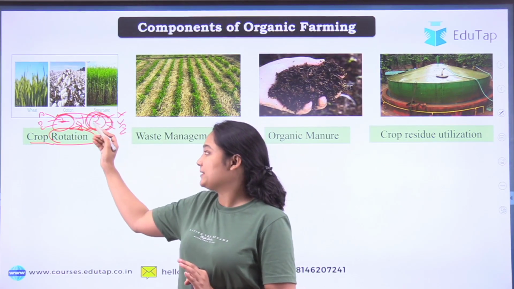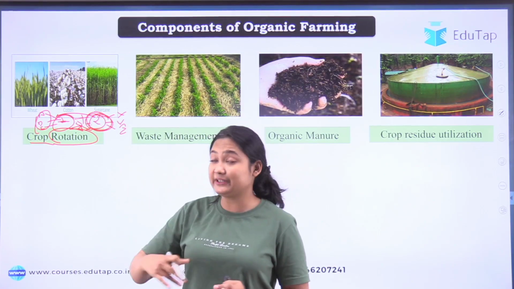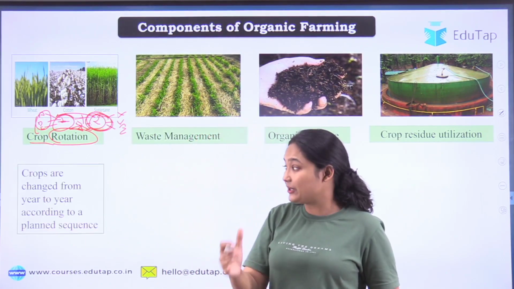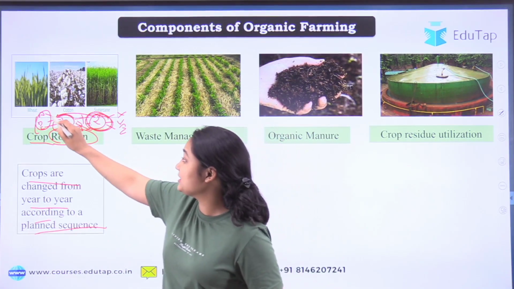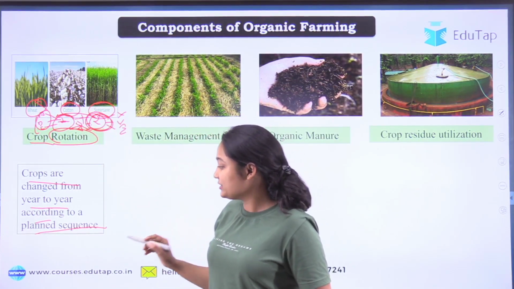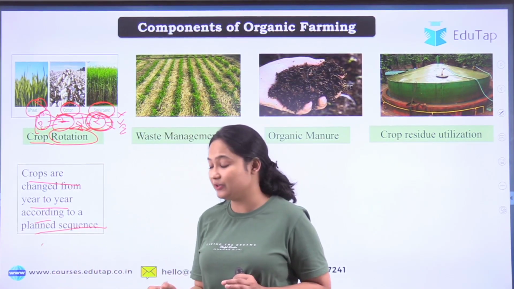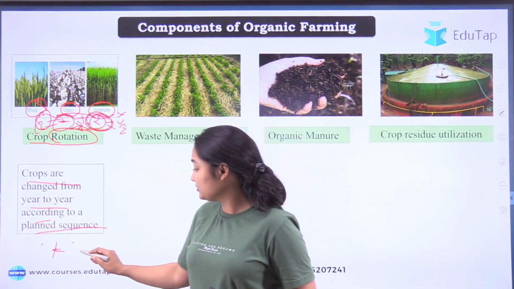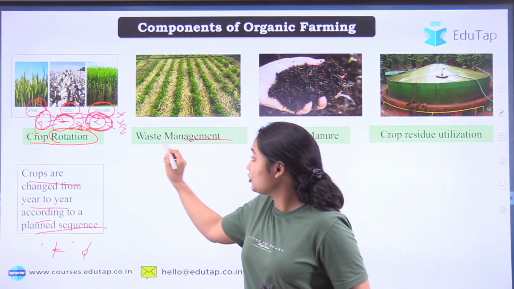Since this crop 2 is not too dependent on, or exhaustive of, those nutrients, it gives time to the soil to replenish them. So this is crop rotation. If we need to define it, crop rotation is when the crops are changed from year to year according to the plant sequence. As you can see in the picture, it's a 2-year crop rotation: we use wheat, then we cover cotton, and then we cover sugarcane. Sometimes, once you use a crop that requires a lot of nitrogen, we then cultivate legumes, a leguminous crop, because their roots help replenish the exhausted nitrogen in the soil.